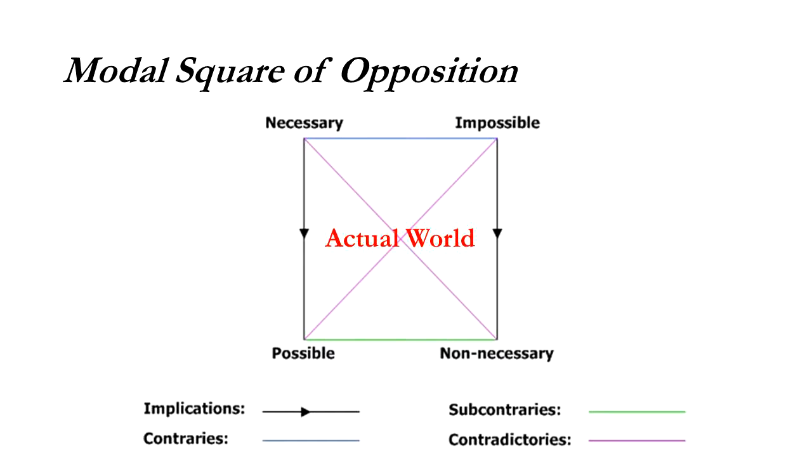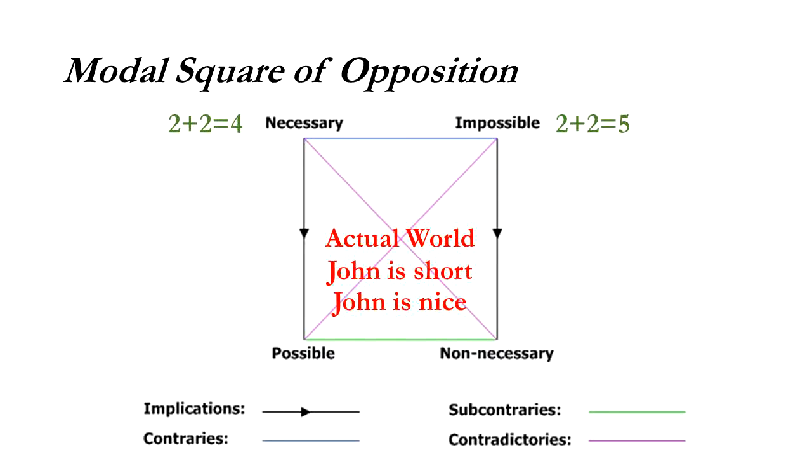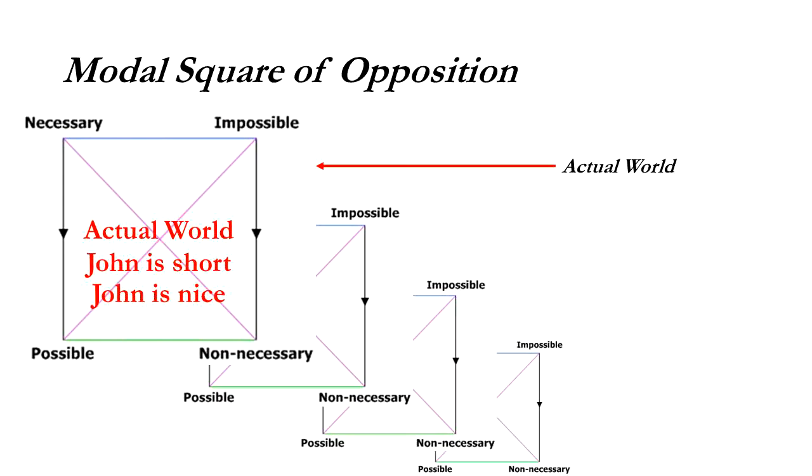Let's say this is the actual world. Look, 2 plus 2 equals 4, 2 plus 2 equals 5. We know one's necessary, we know one's impossible, and that's going to be true for all the worlds. Let's add some content here. John is short, and John is nice. It's possible, right? Like John is tall. It's also possible that John is mean. It's not necessary, but it's possible. And this is all true of the actual world.